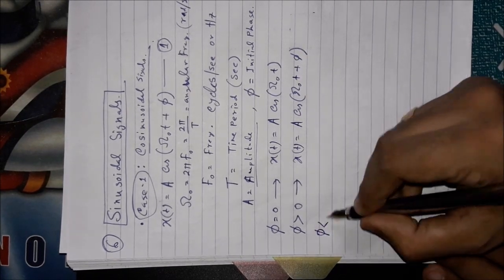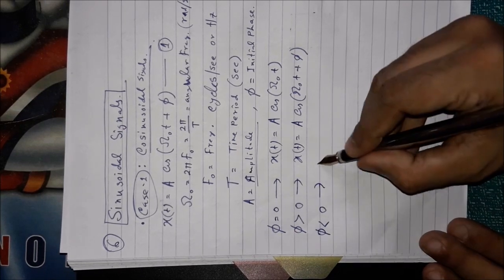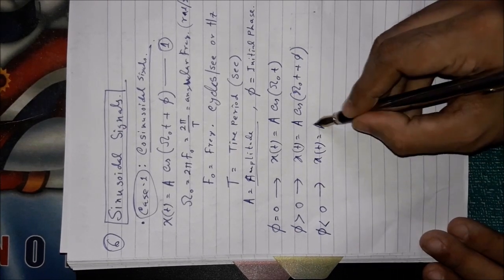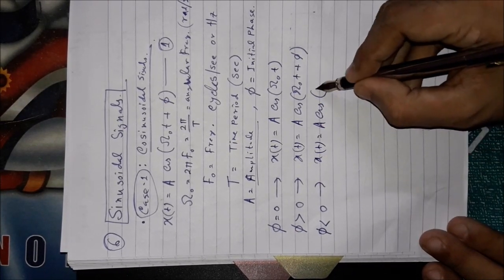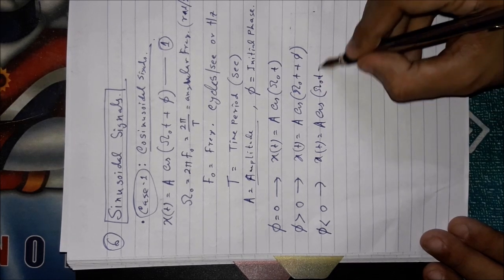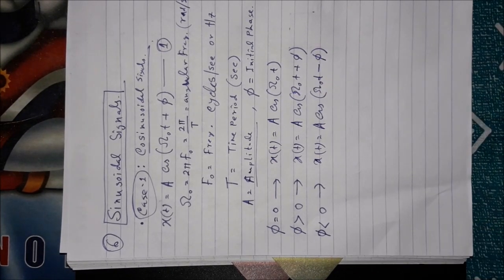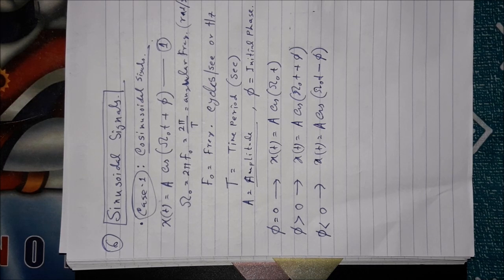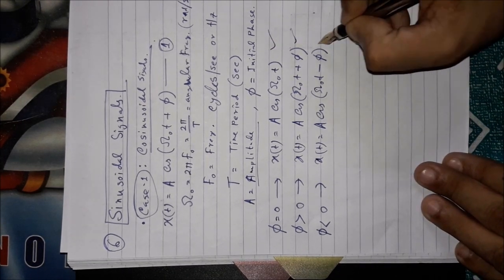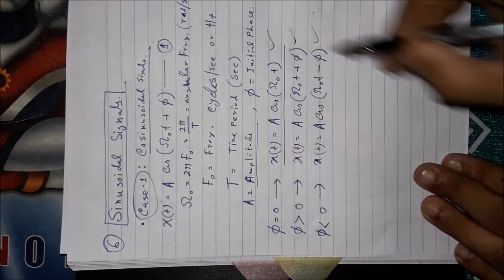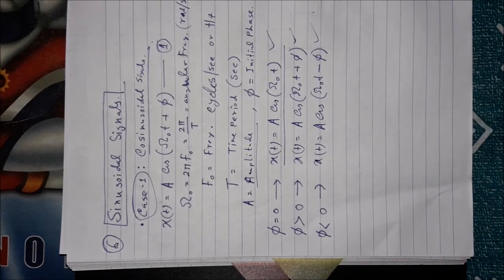And if your phi value is less than 0 or negative, then you can write your signal as A cos of omega 0 t minus phi.